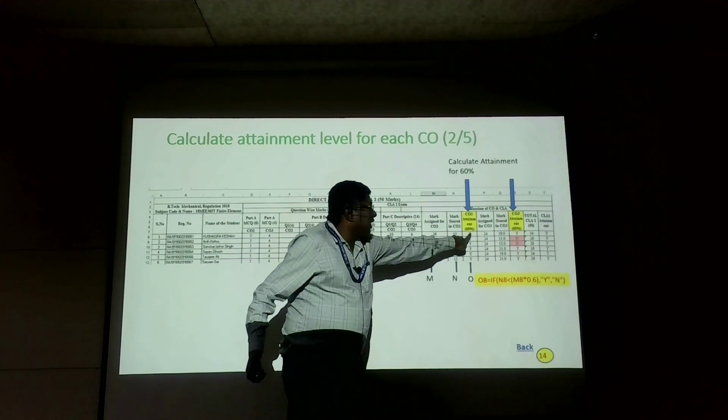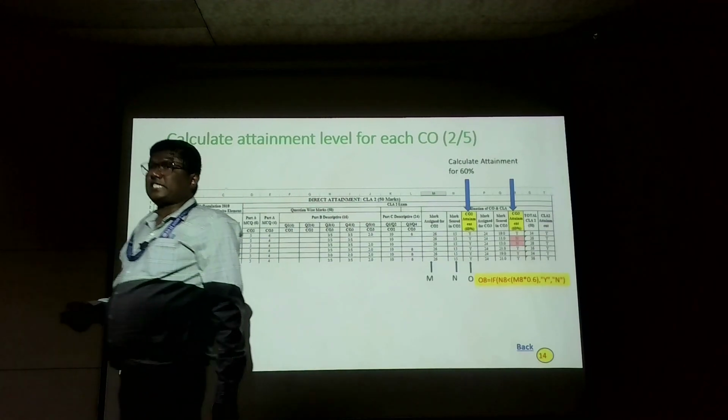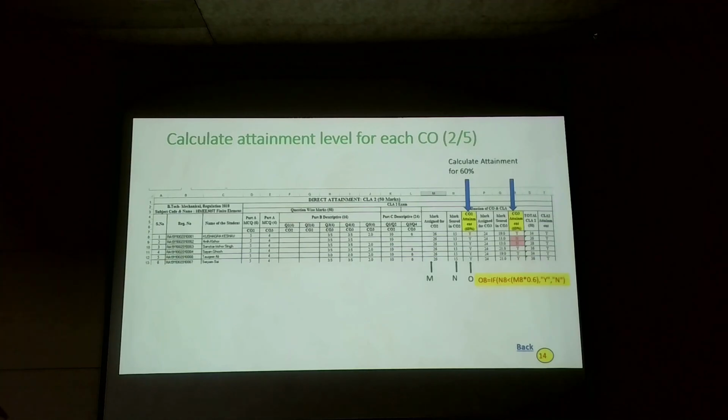Previously, if 50% was attained, we considered it a yes. Now we have revised it to 60%. If you look at our previous sheet, we multiplied by 0.5. Now there is a small change: it is 0.6. It indicates that if 60% is attained from the mark assigned value, we consider it a yes, and similarly for each CO.